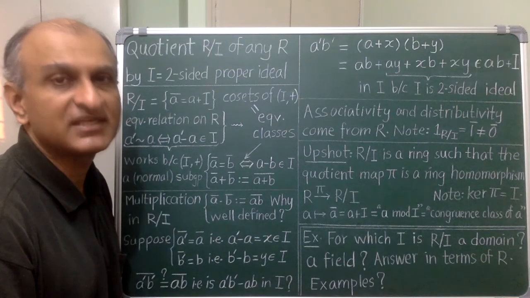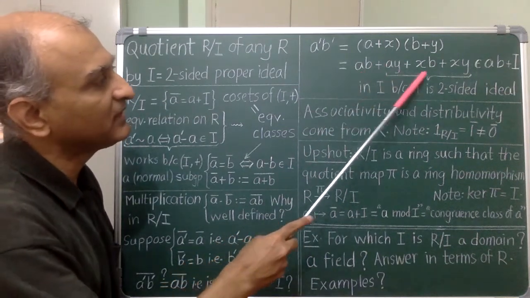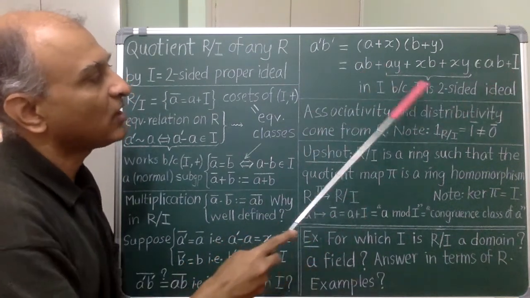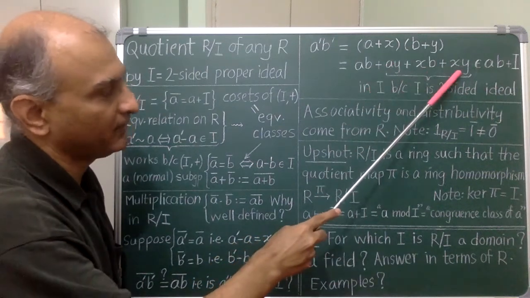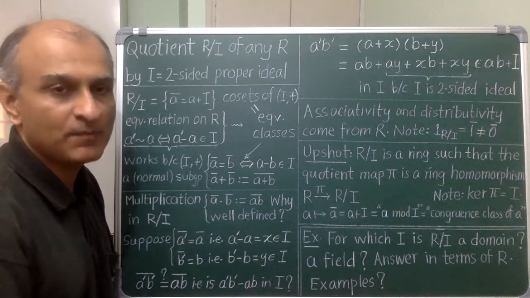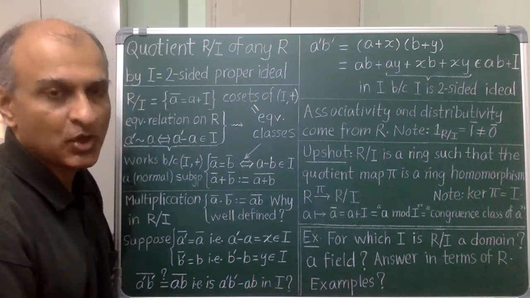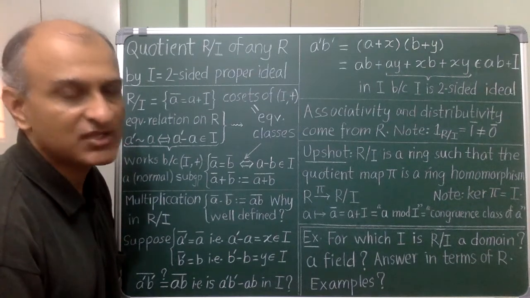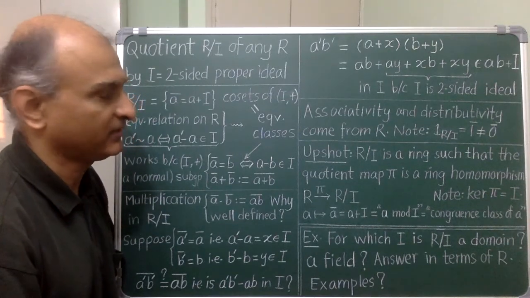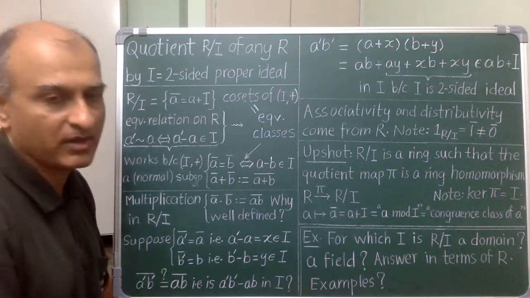Opening the parentheses gives me 4 terms. AB is the one I want, and I claim that the rest is in I because each one of the 3 terms is in I. AY is there because Y is in I and I absorbs multiplication from the left. For the next term, use absorption from the right, and for the last one, use either left or right. So I have shown that multiplication is well defined in R mod I.